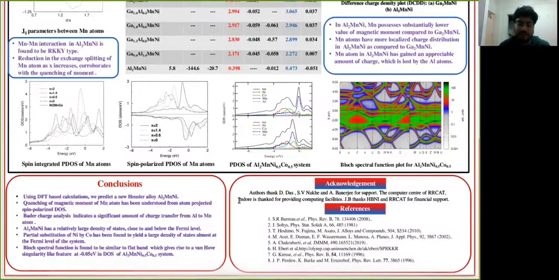So in conclusion, I want to say that using density functional theory based calculations, we predict a new Heusler Al2MnNi, and its quenching of magnetic moment is understood from the charge difference density plot as well as from the partial density of states plots. And further, partial hole doping at the Ni sites leads to a large density of states, Van Hove singularity kind of features at the Fermi level, which is also verified by the Bloch spectral function.